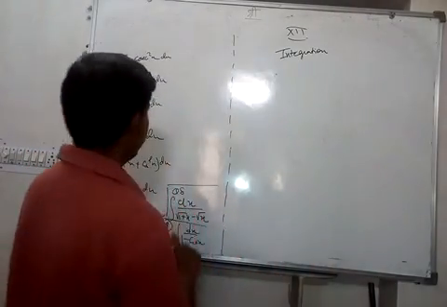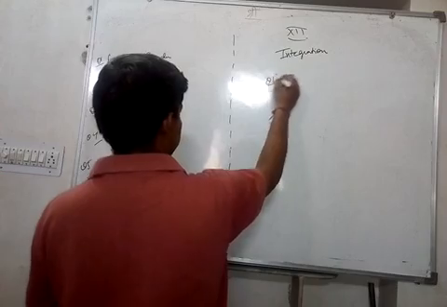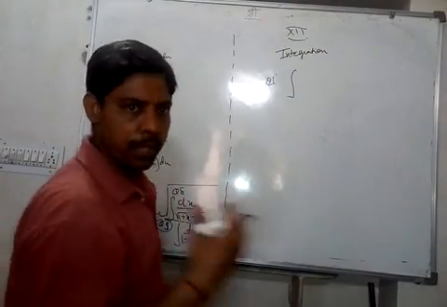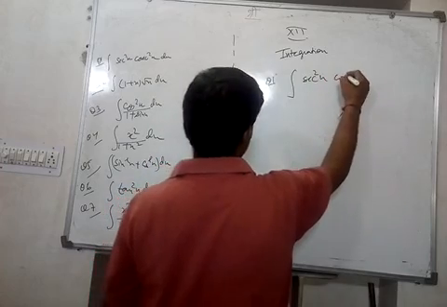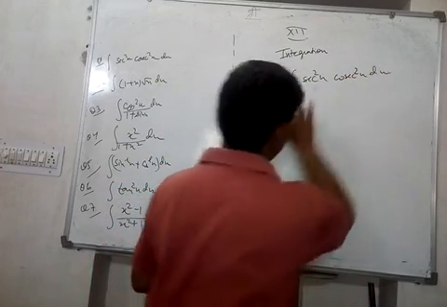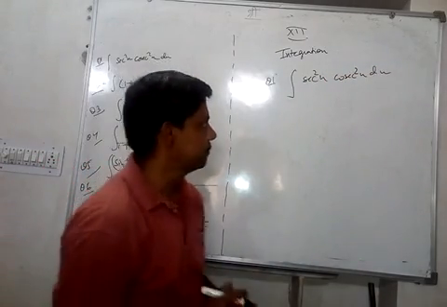Next question. Suppose you have some interesting question here. First question. You keep trying them. Pause the video. Keep trying them. First question for you. Sec square x cosec square x dx. Okay, pause the video, try this.